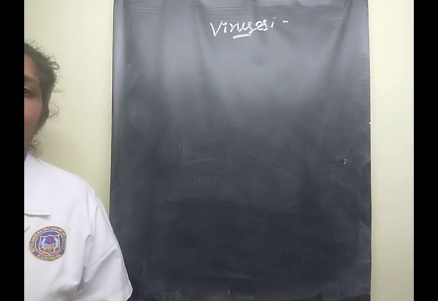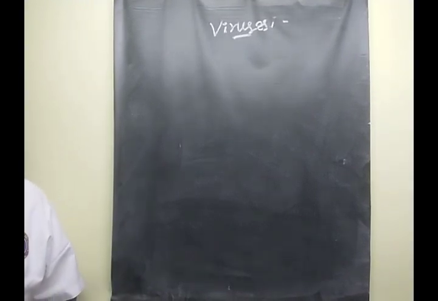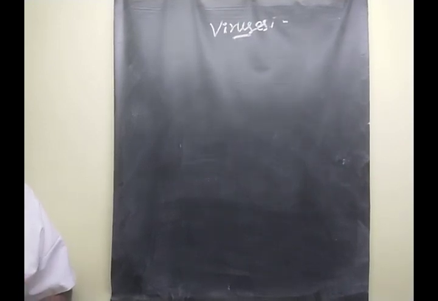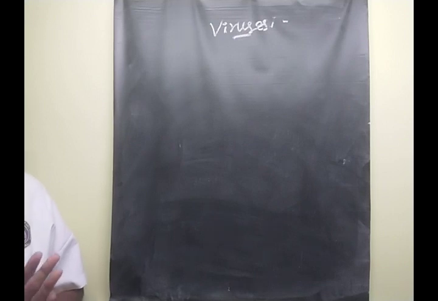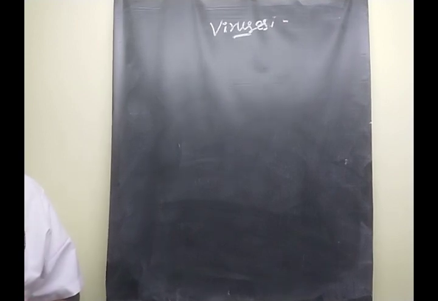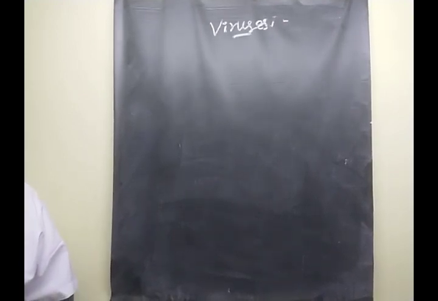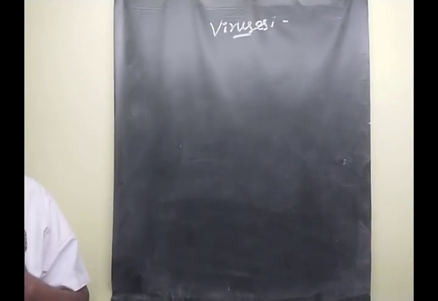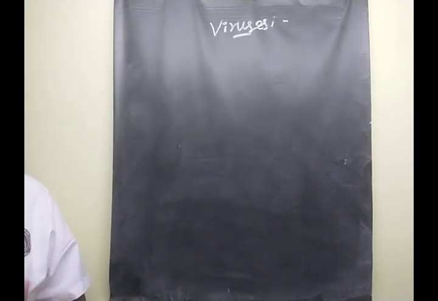What is meant by viruses, children? Viruses are among the very smallest particles. Am I correct? A virus is an ultramicroscopic or submicroscopic obligate intracellular parasite. What is meant by parasite? It lives on another organism, so that is known as a parasite. Obligate means it depends on the host. Intracellular means inside the cell. Okay, inside the cells it is living.